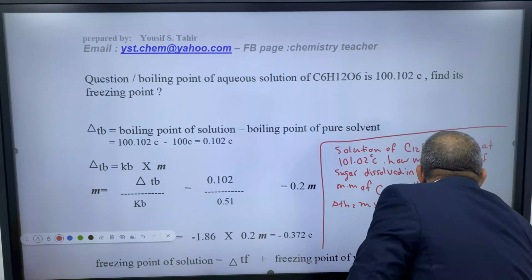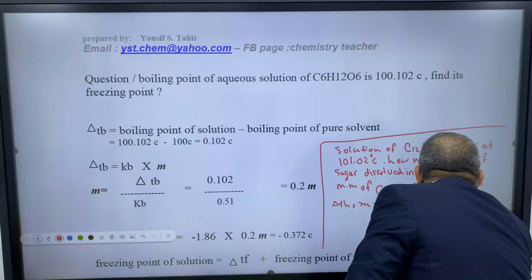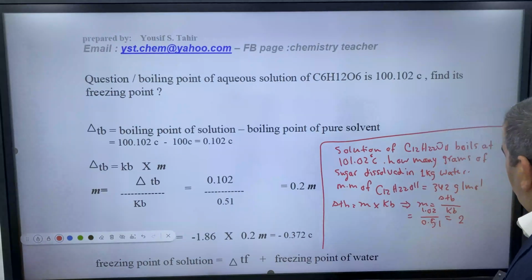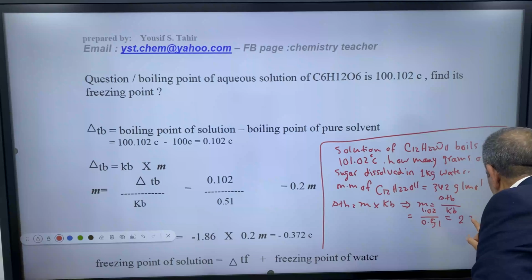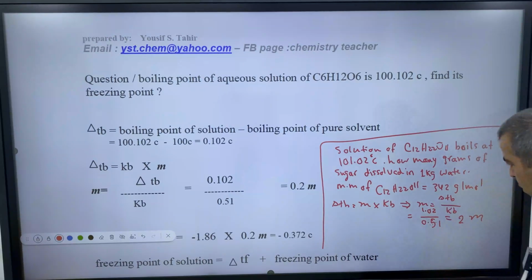Of course, this equals 2. So this is the molality. What do I use the molality for? We need the molality in order to find the moles.